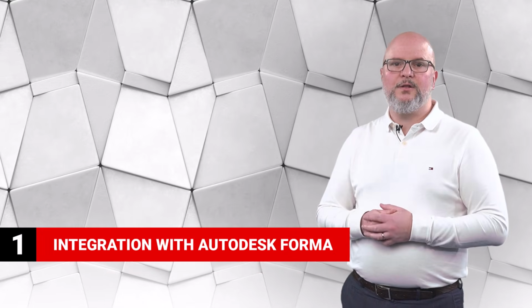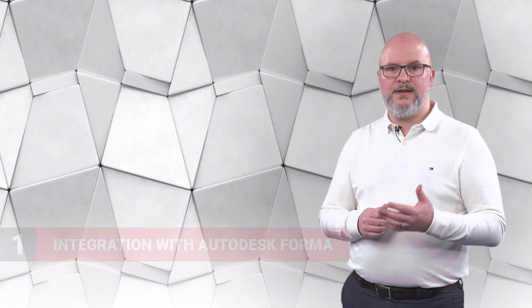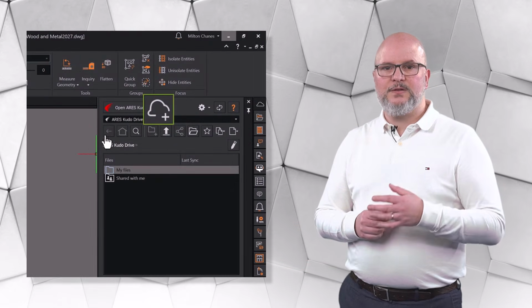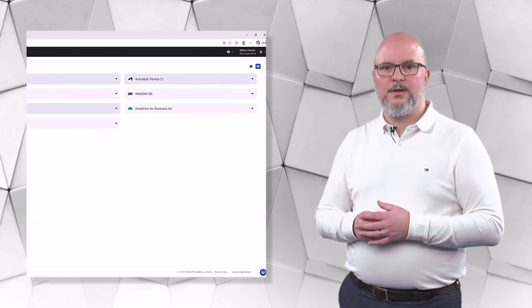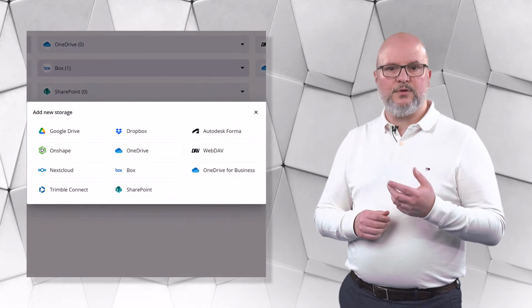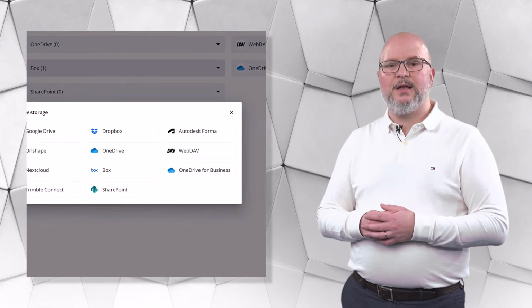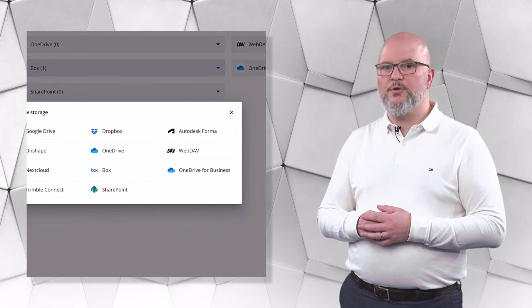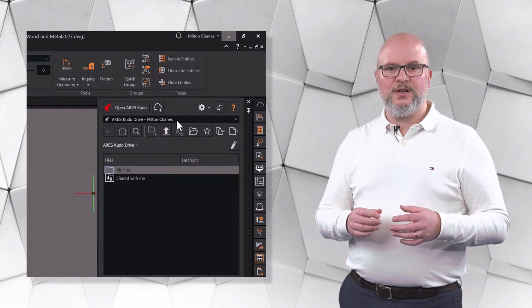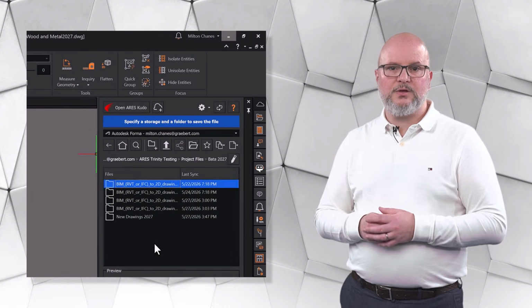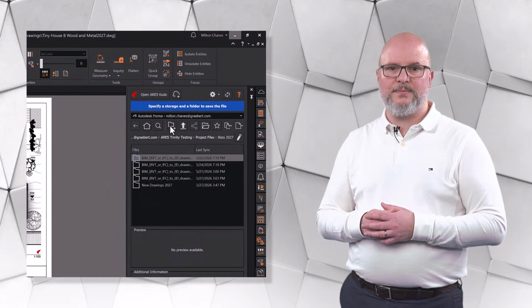Number 1, the integration with Autodesk Forma data management. This is a key evolution this year. You can now browse, create, and modify DWG files stored in the Autodesk Cloud directly from ARES Commander, Kudo, or Touch. Changes are synchronized in real time, just like with other supported cloud platforms.